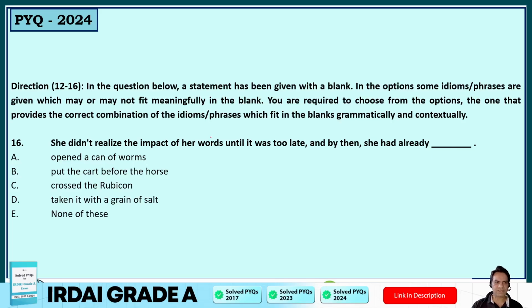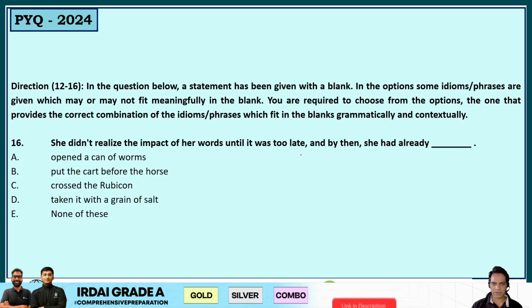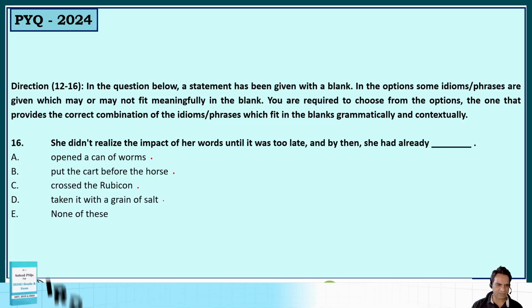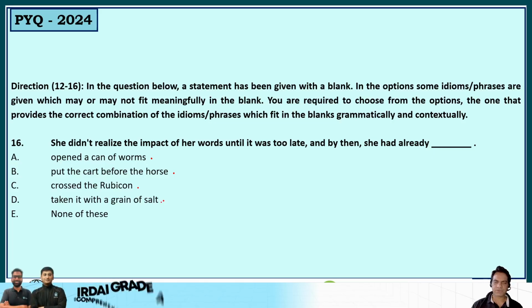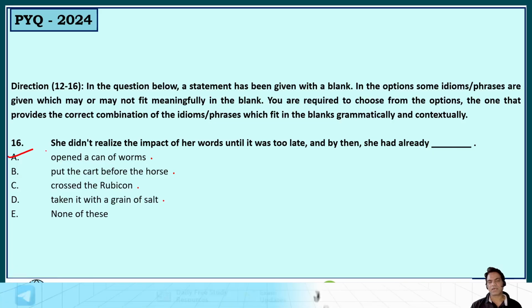Next question, guys. She didn't realize the impact of her words until it was too late, and by then she had already opened a can of worms, put the cart before the horse, crossed the Rubicon, or taken it with a grain of salt. So guys, put the cart before the horse means to do something opposite, cross the Rubicon means to cross the barrier, take it with a grain of salt means to be skeptical about something, but open a can of worms means to start something bad.